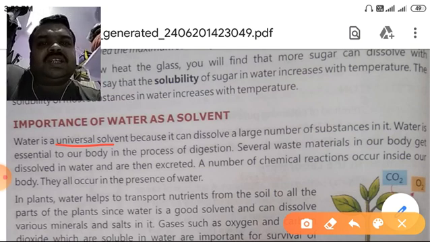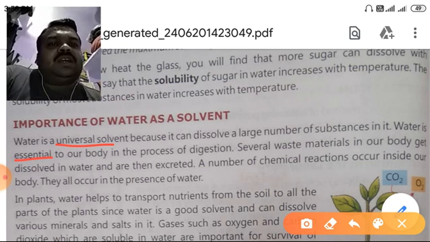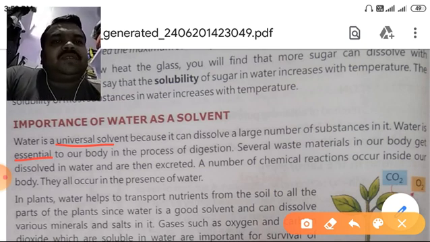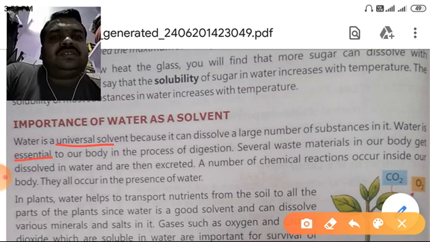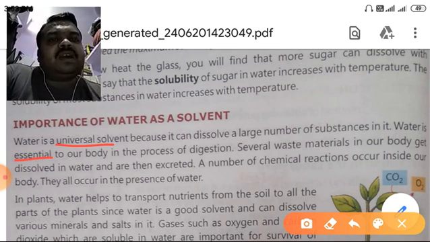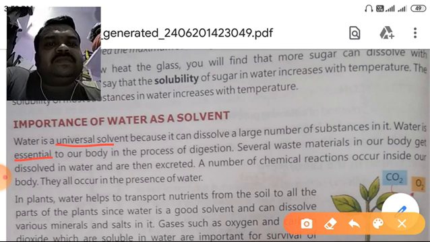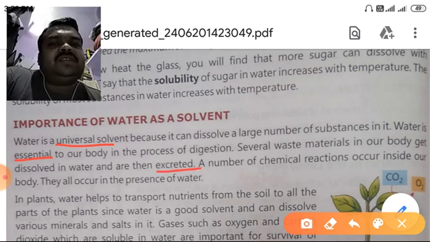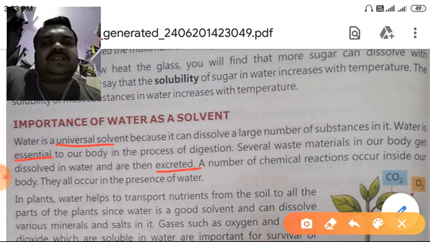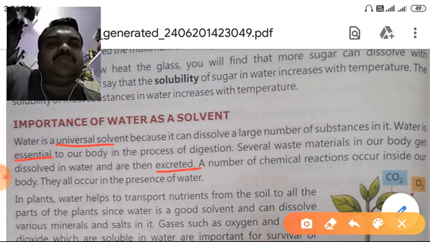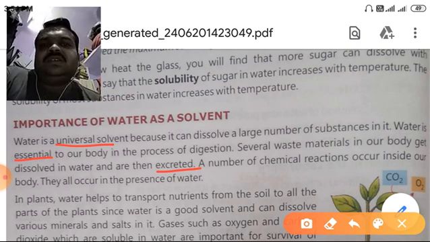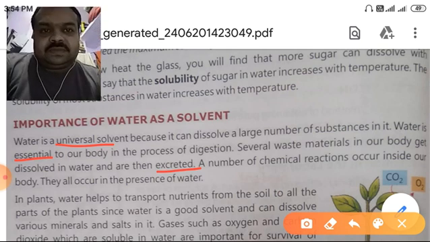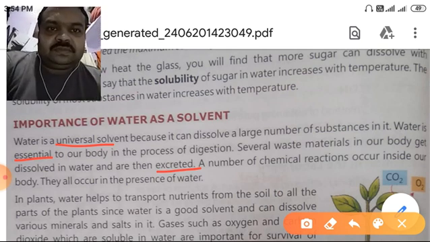Water is essential, underline this word, essential, in our body. In the process of digestion, several waste materials in our body get dissolved in water and are then excreted. Underline, excreted mean it is thrown out of the body by sweat, by urine. A number of chemical reactions occur inside our body. They all occur in the presence of water.